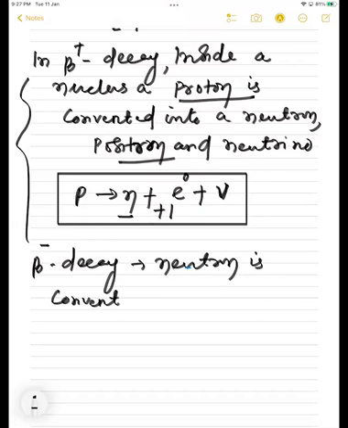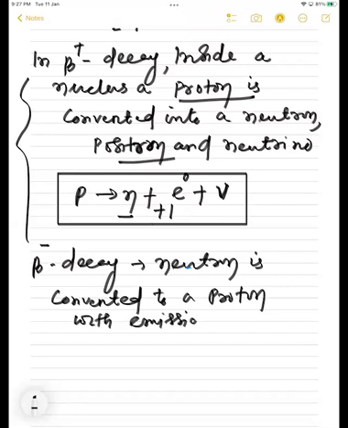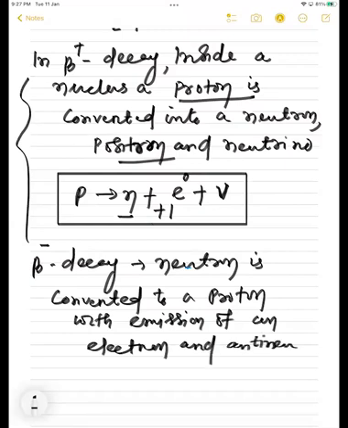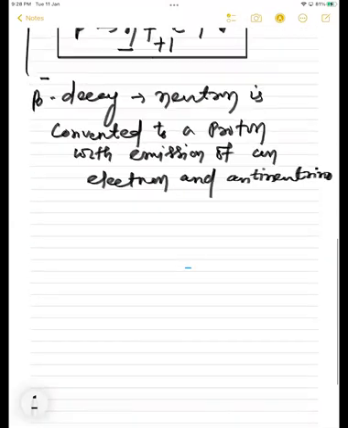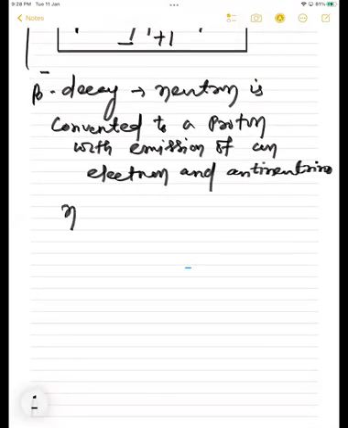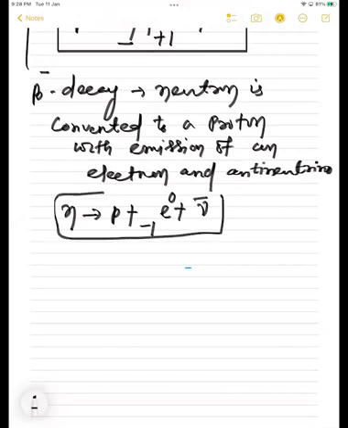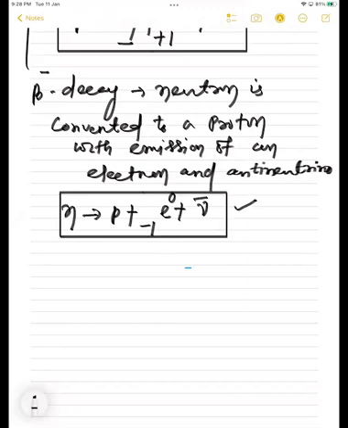In a subjective exam it may come for 2 marks. A neutron is converted to a proton with emission of an electron and antineutrino, right? So that means neutron n is getting converted to proton p plus electron plus antineutrino, that's with a bar. Understood? What is beta minus decay and beta plus decay, right? Yes, sir.